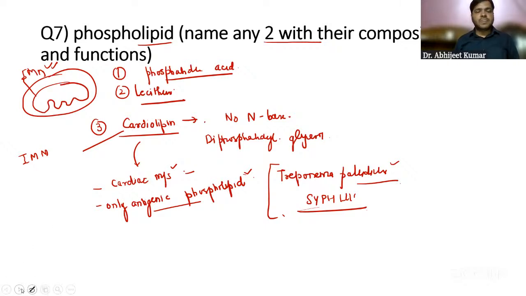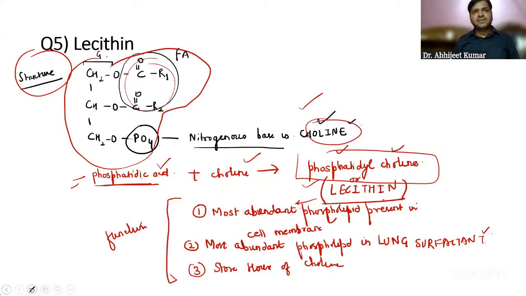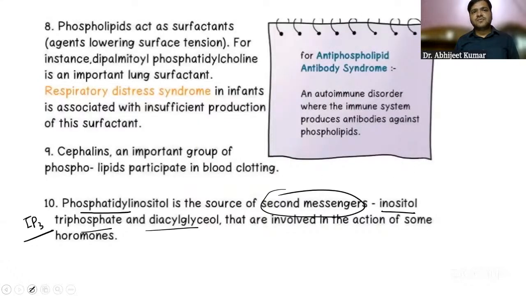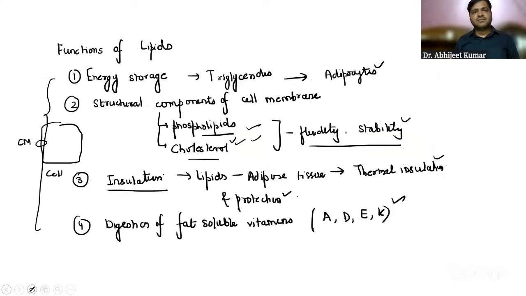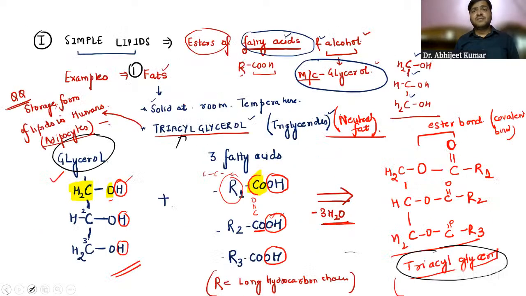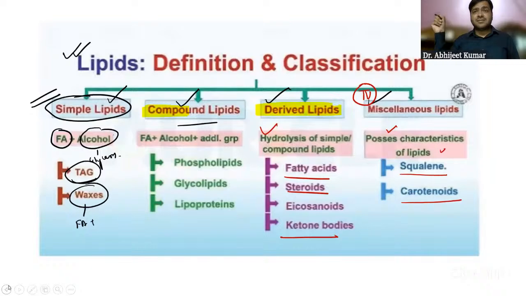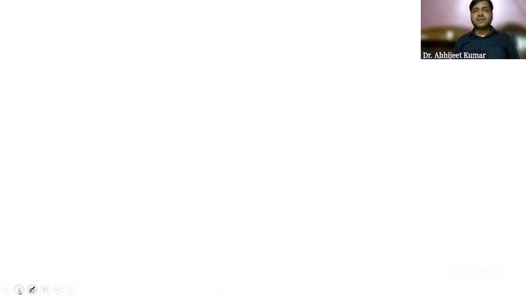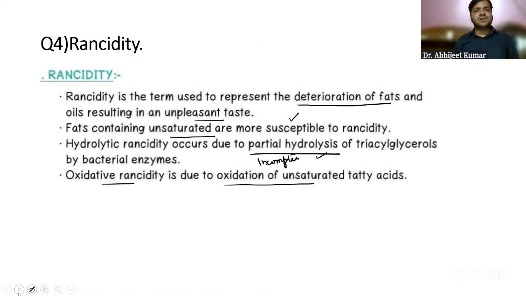So that was regarding the important phospholipids that we have discussed, some essential fatty acids, the structure of lecithin, rancidity, and glycerophospholipids and phospholipid structures in detail. I've already talked about phospholipids in the previous sessions also: the head, the tail part, the water loving part, how they are arranged. That is something you already know from plus one and plus two. But before leaving the session, guys, I want you to answer certain questions.